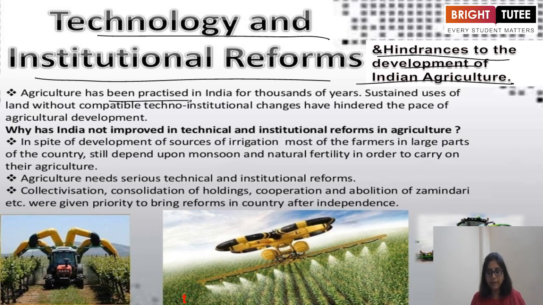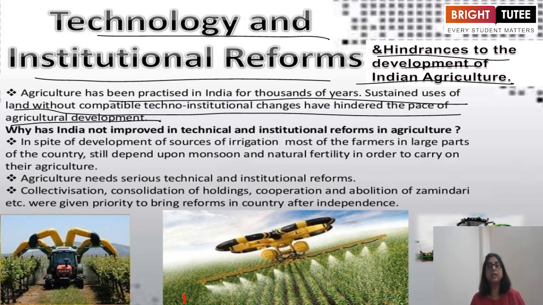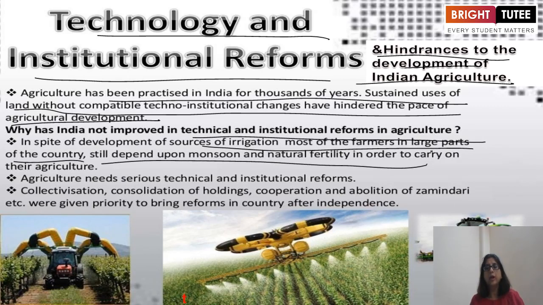Agriculture has been practiced in India for thousands of years, and sustained use of land without compatible techno-institutional changes has hindered the pace of agricultural development. Now, why has India not improved in technical and institutional reforms in agriculture? It is very clear. In spite of the development of sources of irrigation, most of the farmers in large parts of the country still depend on the monsoon because they don't have good sources of irrigation.